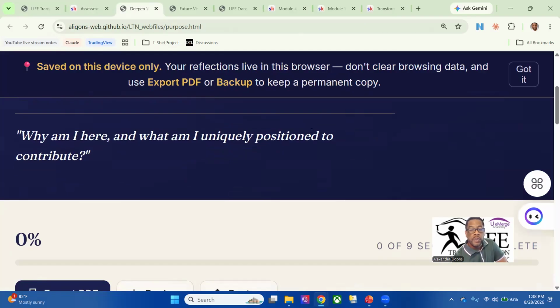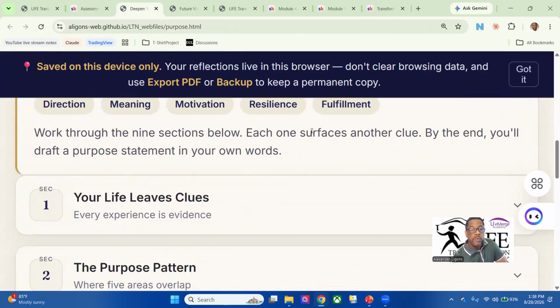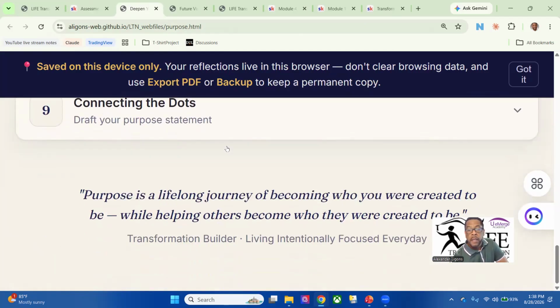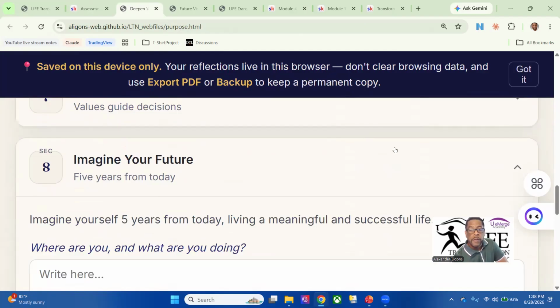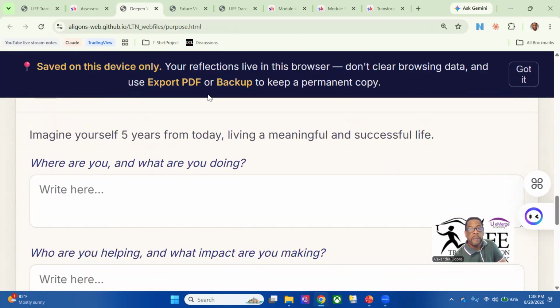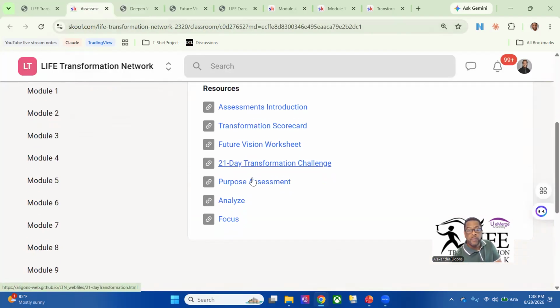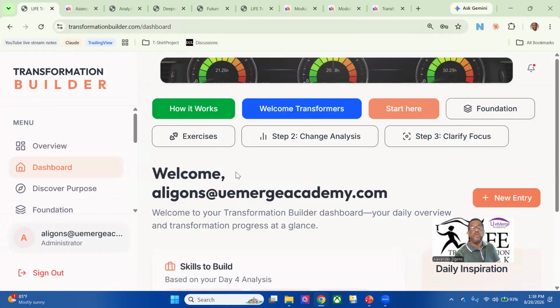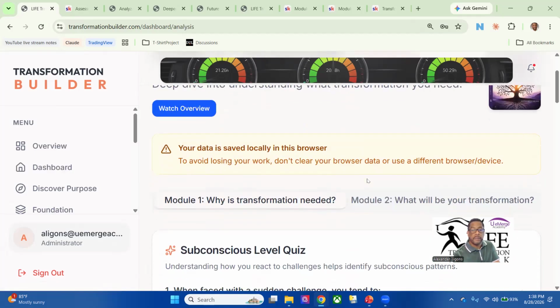These are just some other things that you can gain about purpose. Go through and read and make selections. And if you hit on the buttons to expand, you'll see where you can put in more information. And then when you get to the end, again, save it off, and you want to retain that information. Analyze. All of this is to help you get to that next stage. So when we do all of this assessment up front, then we move to step 2, which is change analysis.